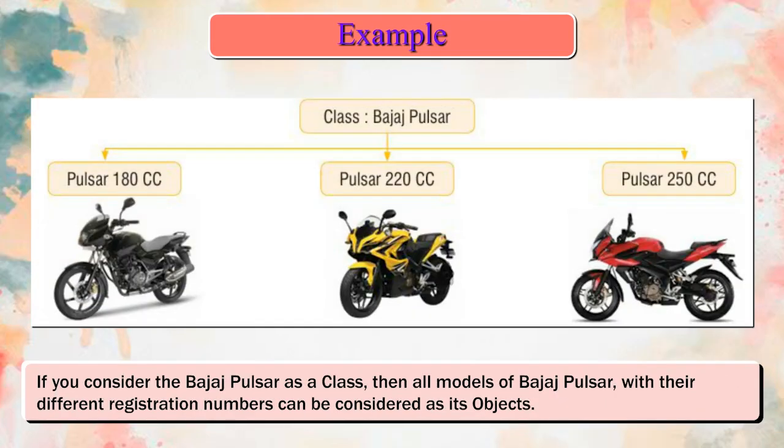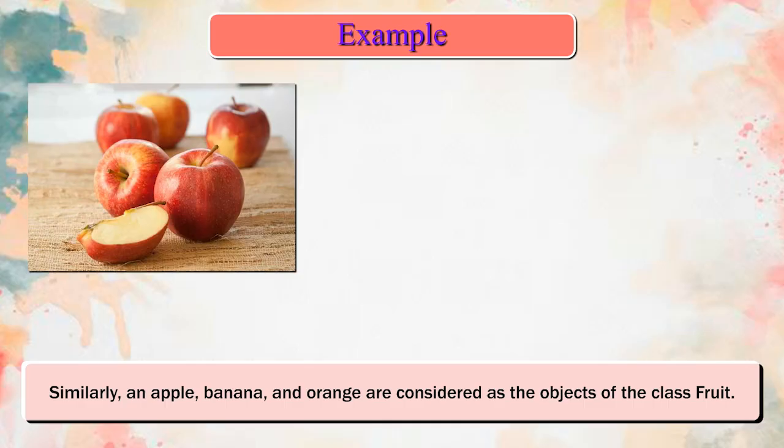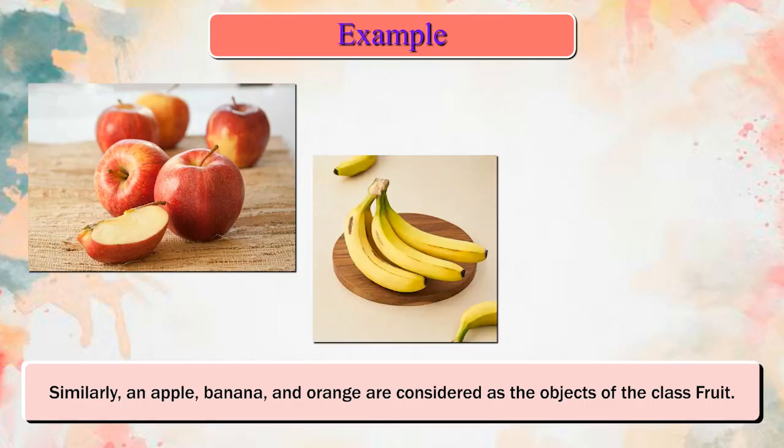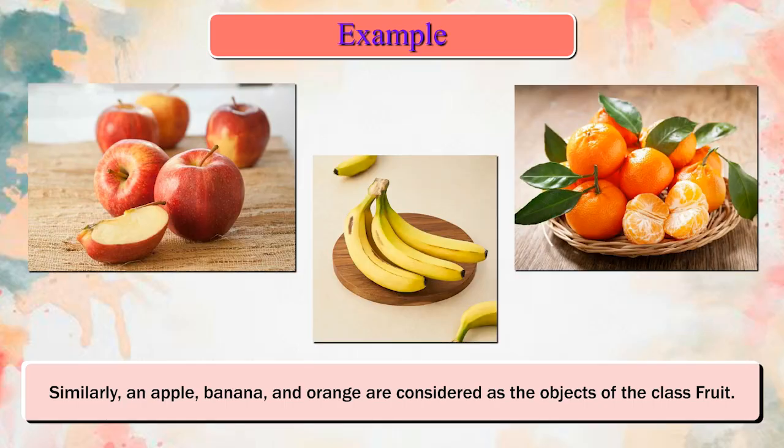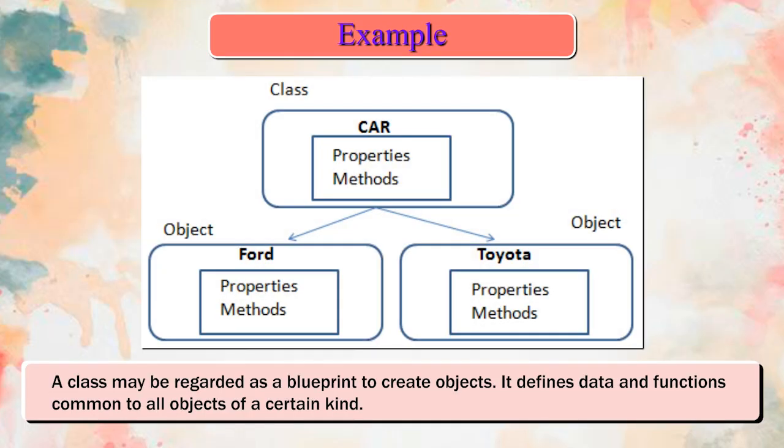If you consider the Bajaj Pulsar as a class, then all models of Bajaj Pulsar, with their different registration numbers, can be considered as its objects. Similarly, an apple, banana, and orange are considered as the objects of the class fruit. A class may be regarded as a blueprint to create objects. It defines data and functions common to all objects of a certain kind.